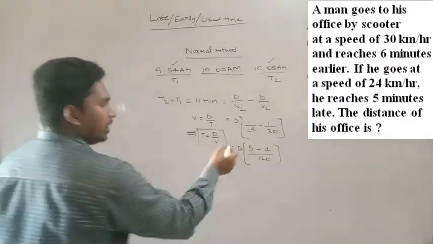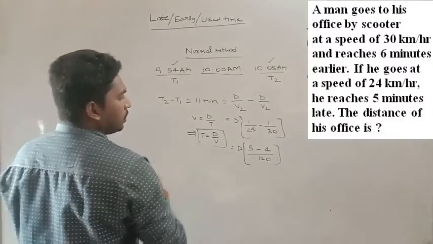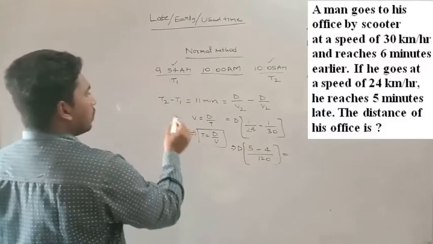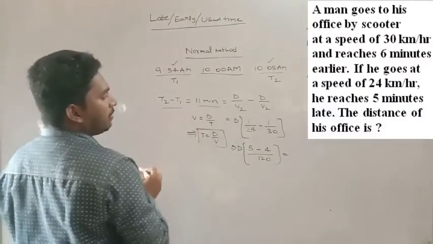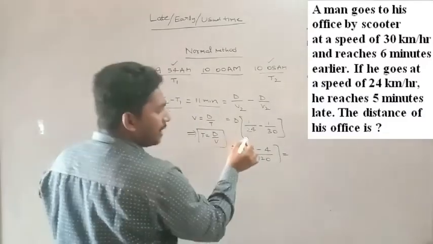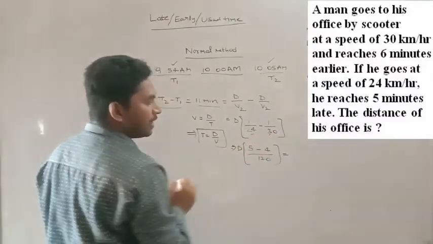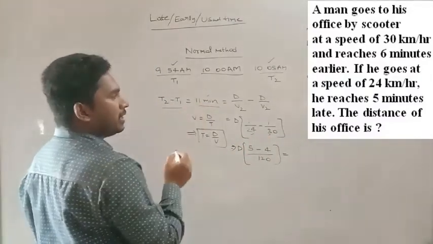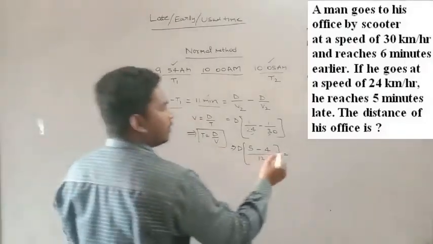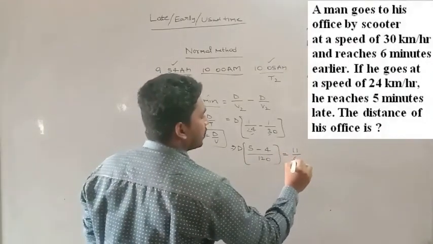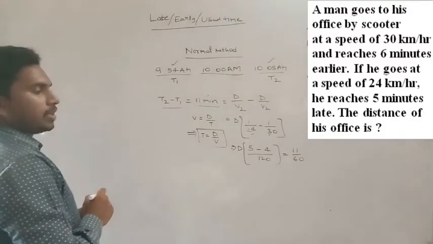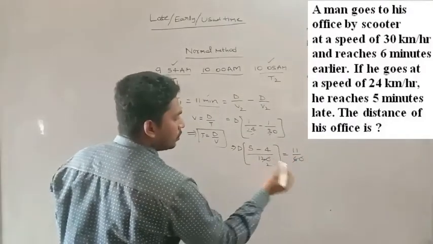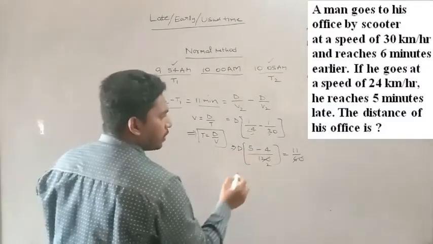So this equals the difference in time, that is 11 minutes. Here the velocities are in kilometers per hour and the time is in minutes, so you can change these minutes into hours. That will be 11 by 60 hour. Now if you cancel this 60, 2 times 60 is 120, and 5 minus 4 is 1.